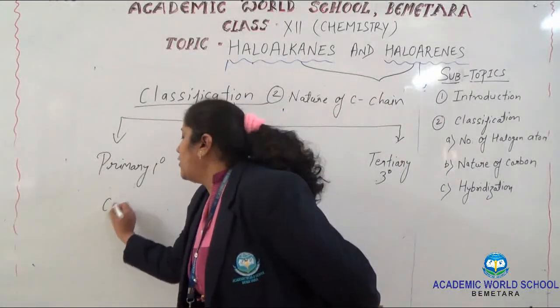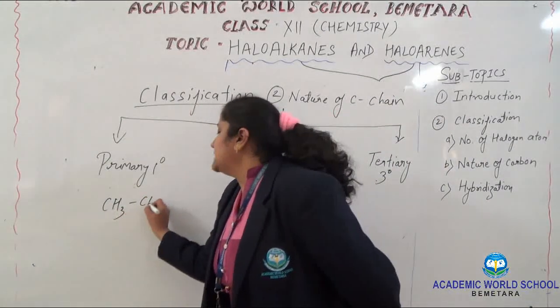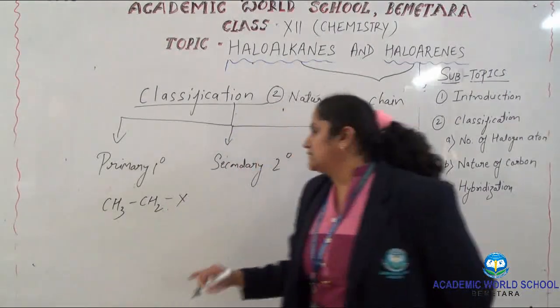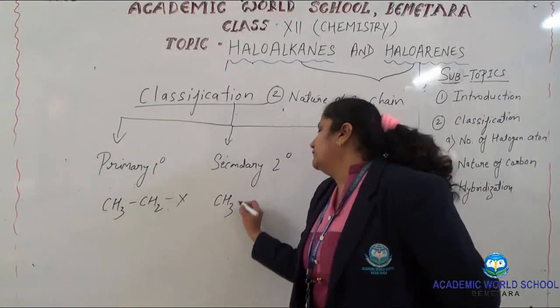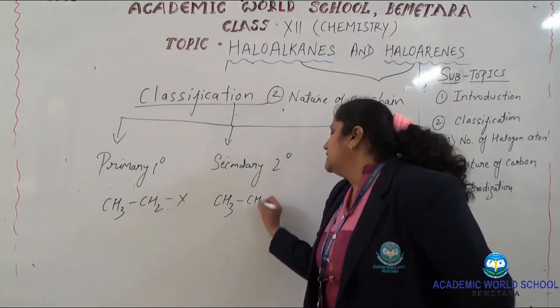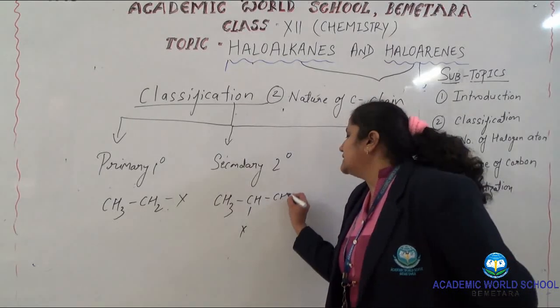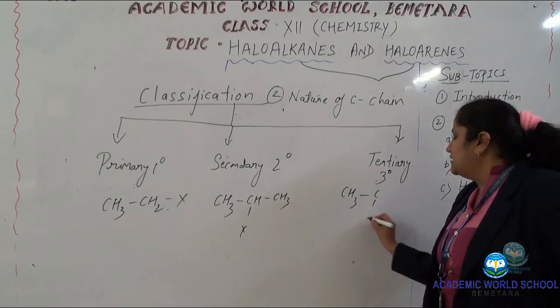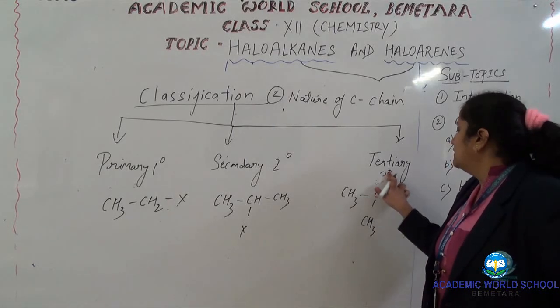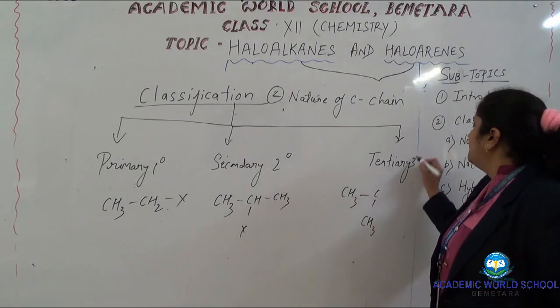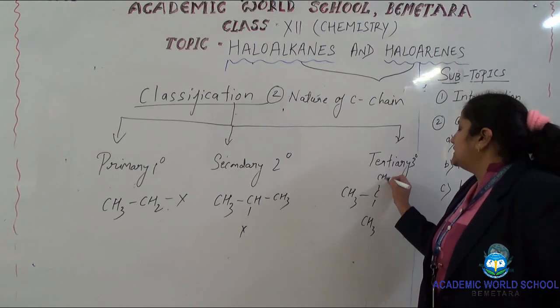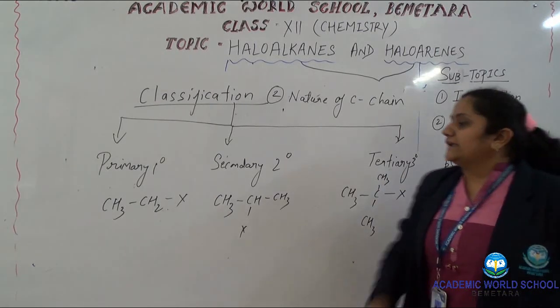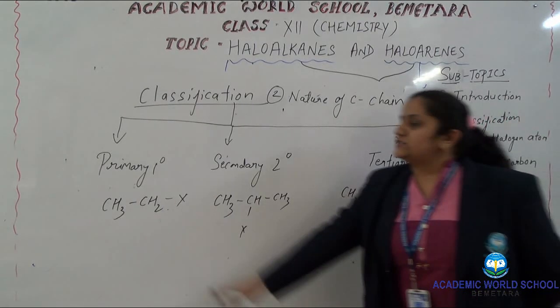In a chain of any number of carbons, suppose CH3, CH2X, and I will give you the examples CH3, CHX, CH3 and CH3, C, CH3, CH3X. Difference between these three compounds.